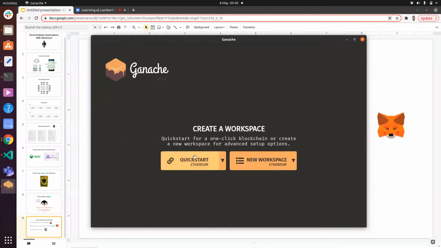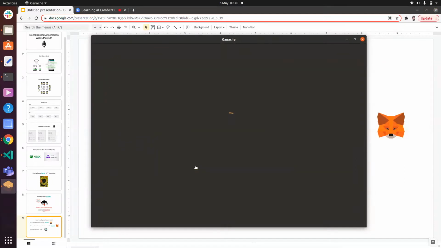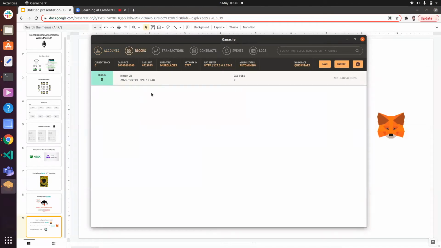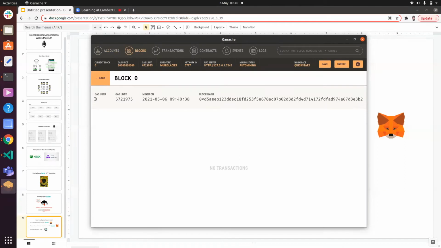And we're going to create a quick start Ethereum local workspace. What this will do is hopefully populate 10 users within our blockchain and assign 100 ethers to each one of them. Okay, it does that. So we can see we have 10 accounts, and if we look at the blocks, we only have one block. This is the Genesis block. If we go into it, 0 gas was used to create it because, of course, it's completely fine to create this. It has a hash, but there's no hash that it points towards because it is the first one.